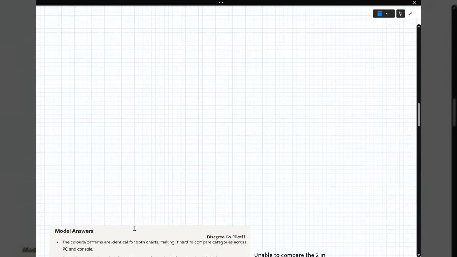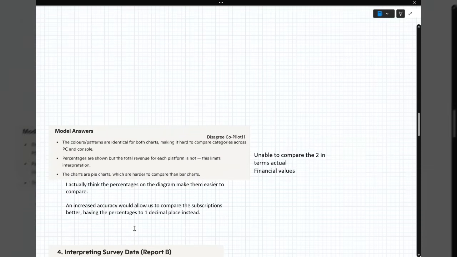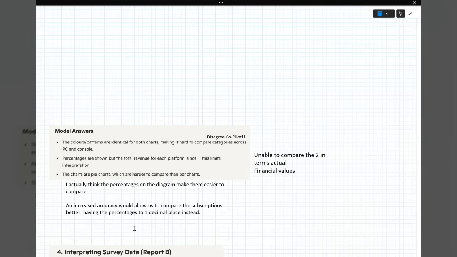Okay, so model answers. I disagree with Copilot on this one. It says the colors and patterns are identical for both charts. That's right. Making it hard to compare categories across PC and console. I disagree. It makes it a lot easier to compare them because you can compare the premium across, because they've got the colors there that match. The microtransactions are the same. So totally disagree with Copilot there.